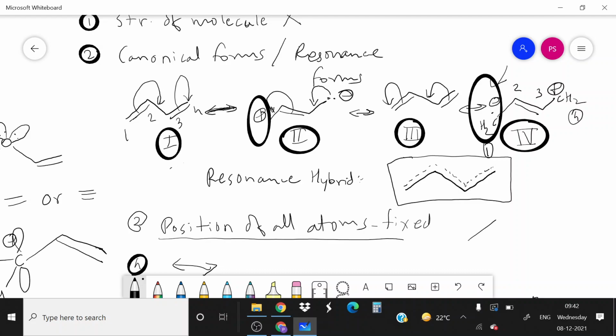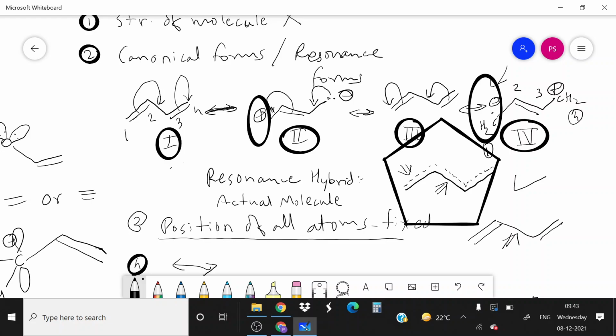In this structure, whatever the double bond in butadiene will acquire partial single bond character, and single bonds in butadiene acquire partial double bond character, and this is the resonance hybrid. This is the actual molecule.